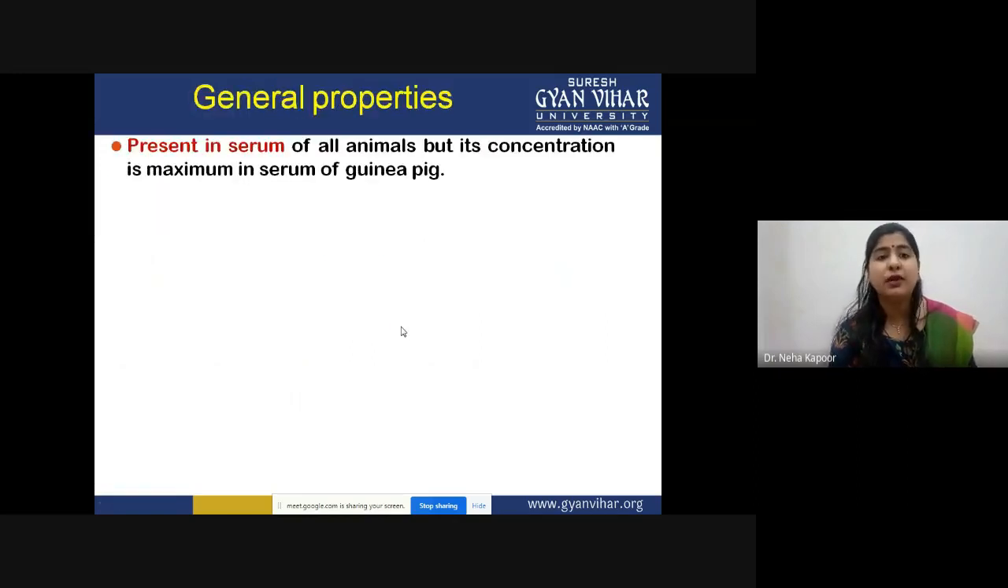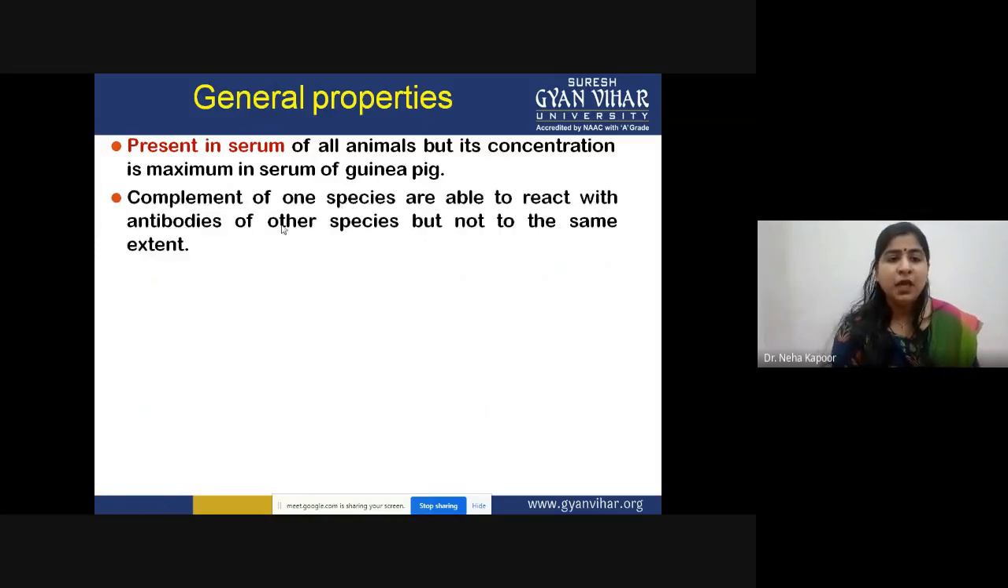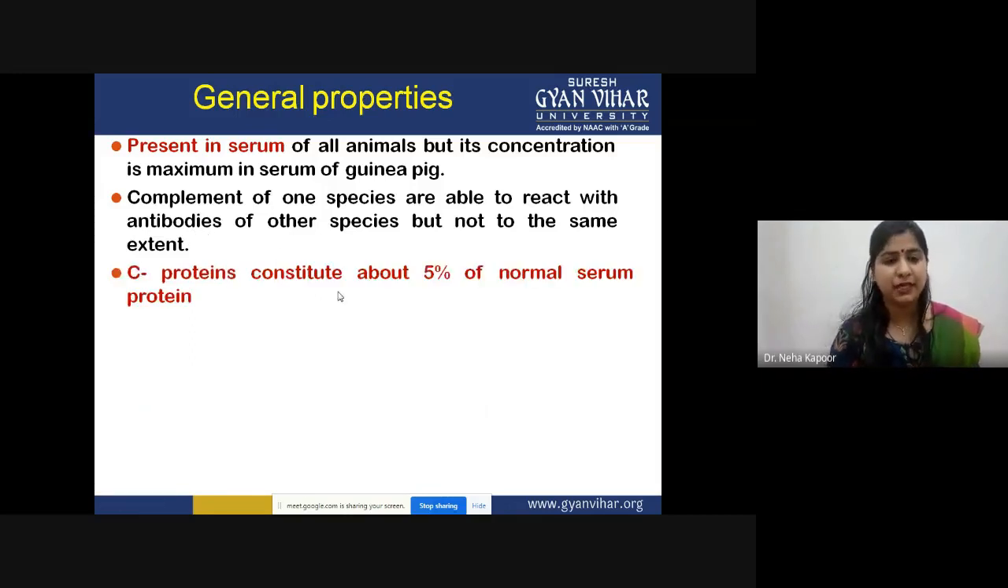Now the point is, what are the general properties? First, it is present in serum. It is present in the serum of all animals, but the concentration of complement proteins is found to be higher in the serum of pig. Complement proteins of one species are able to interact with the complement or antibodies of other species, but only to some extent. All these complement proteins constitute about 5% of the normal serum protein concentration.